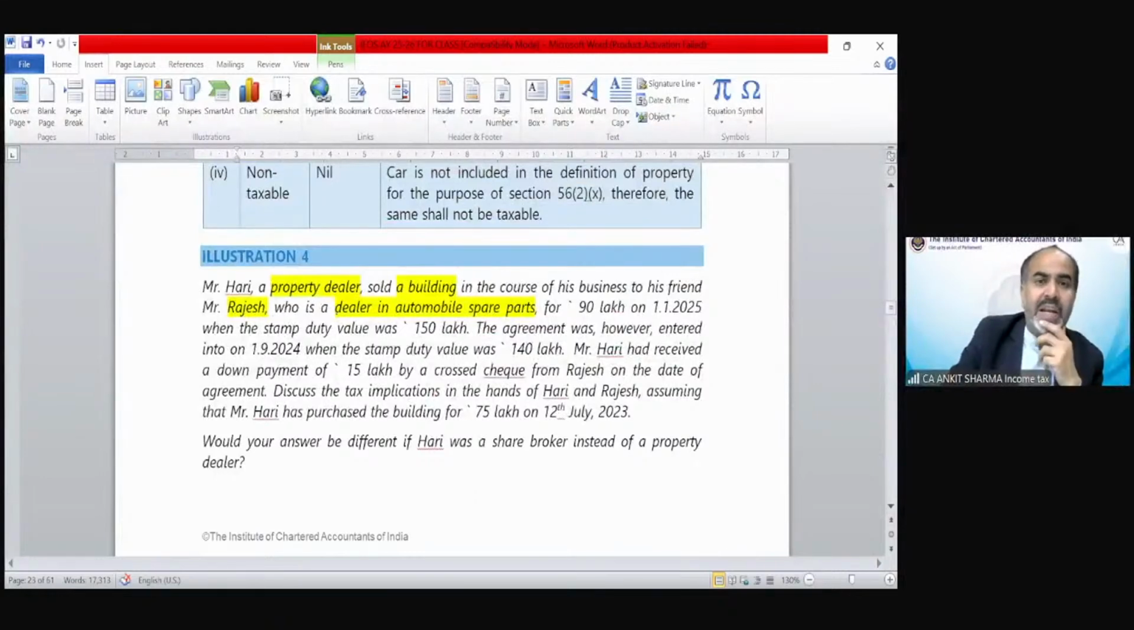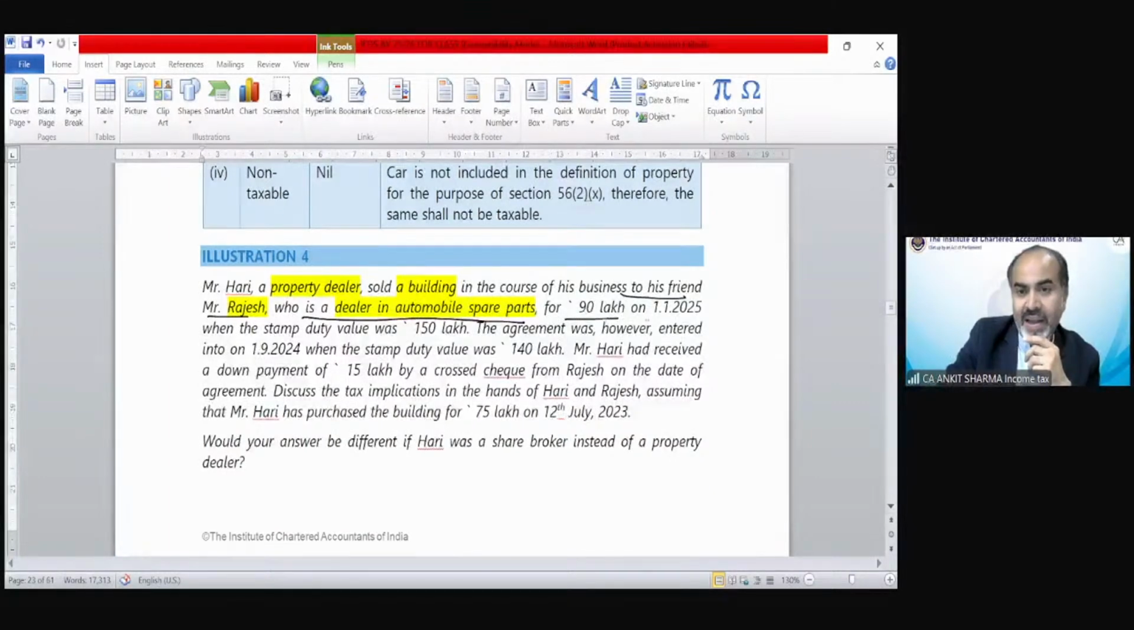Mr. Hari, a property dealer, sold a building in the course of his business to his friend, Mr. Rajesh, who is a dealer in automobile spare parts, for 90 lakh on 1/1/2025, when the stamp duty value was 150 lakh. The agreement was, however, entered on 1st September 24, when the stamp duty value was 140 lakh. Mr. Hari had received a down payment of 15 lakh by cross cheque.